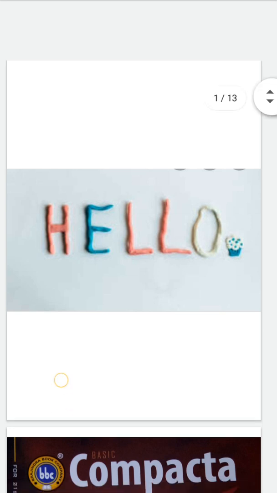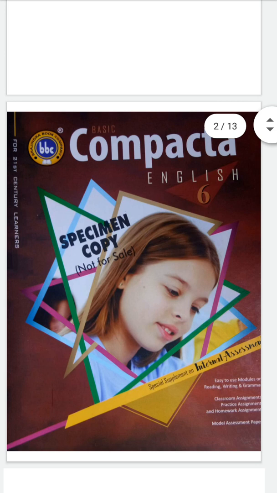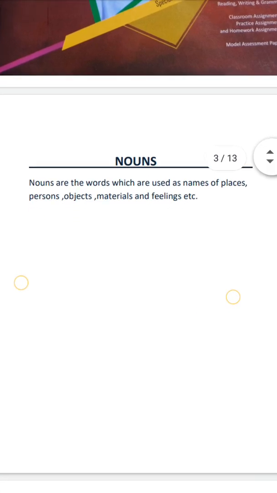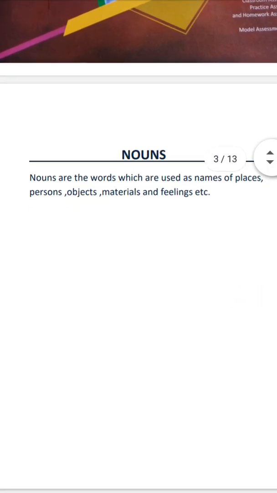To get started, I would like you to get introduced to the grammar book BBC Compact of class 6. Children, we will start with the first topic of the grammar part, that is nouns. As you are already familiar, nouns are the words which are used as names of places, persons, objects, materials and feelings, etc. The word noun is derived from the Latin word nomen, which itself means names. So let us study it in detail.